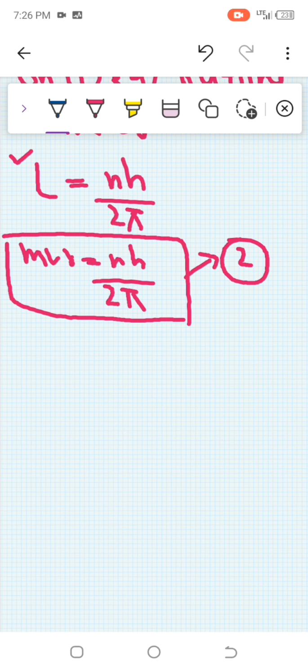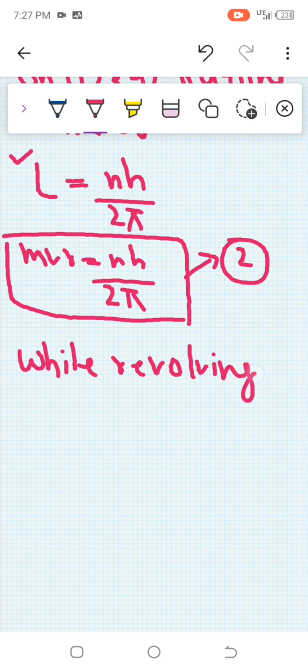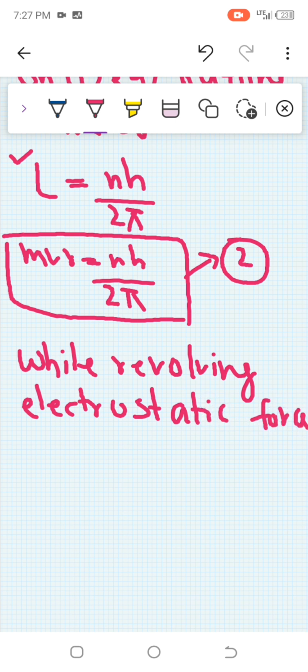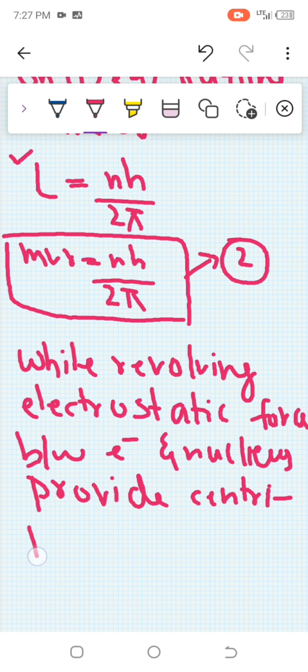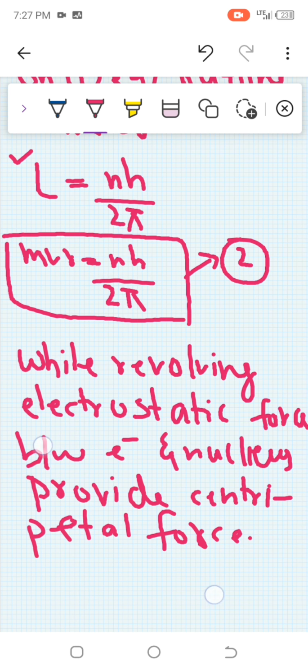After that, another point was said: while the electron is revolving, the electrostatic force between the electron and the nucleus provides the centripetal force. Means while revolving, when the electron revolves, there is electrostatic force present between the electron and nucleus, and which provides the centripetal force.